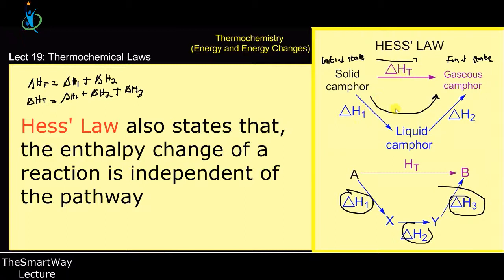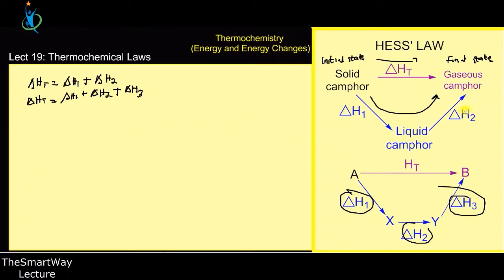It's not path dependent. That means that it doesn't depend on the route that you took. A one-step reaction can give the same answer, and a multiple-step reaction can also give the same answer. So it doesn't respect the path that you take along the process. We say that the enthalpy change for a particular reaction is independent of the path taken. Or if a reaction occurs in several steps, the total enthalpy change is the sum of the individual enthalpy changes of all the stepwise reactions. So that is what it says. Let me give you a typical example.